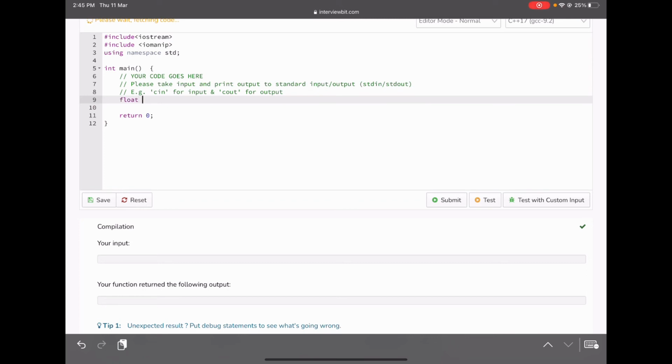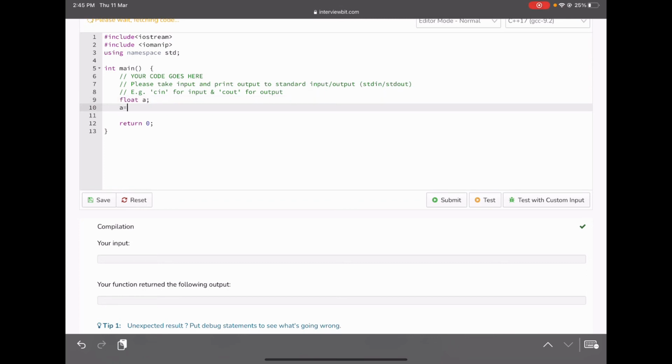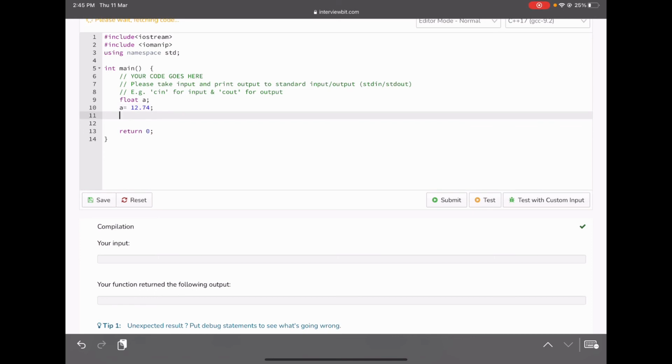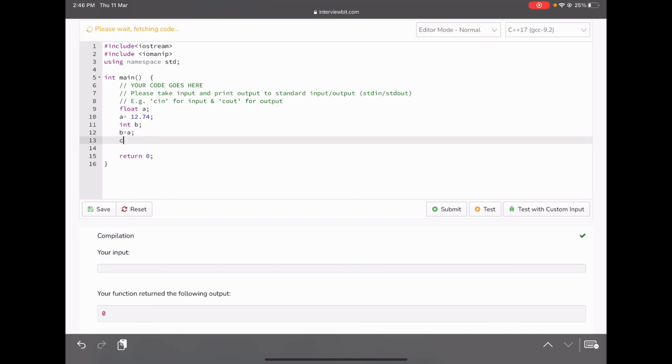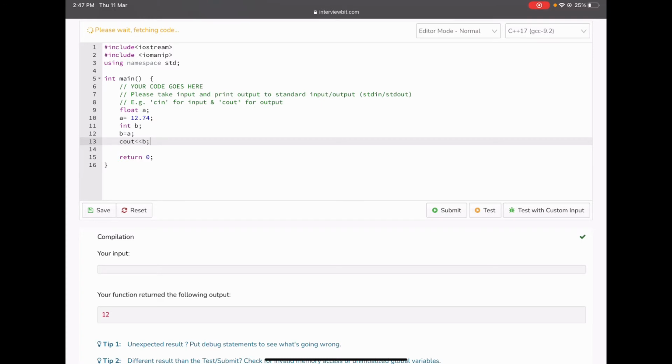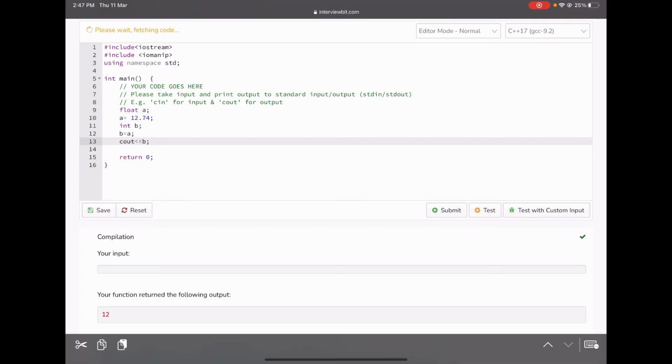Suppose that we have a float variable a, and let's assign a as 12.74. This is a float value, so it will be assigned normally. Now let's have an integer b, and we are going to do b equals a, and then see what value we get in b. Because a was a float type and we are assigning a float value to an integer type. Let's see what we get as output. As you can see, we are getting 12 as our output. This is because 12.74 has been typecasted to an integer type, and that is the data loss I was talking about. The decimal value 0.74 has been lost, and we are left with only 12 here.